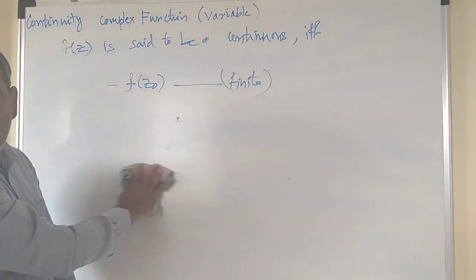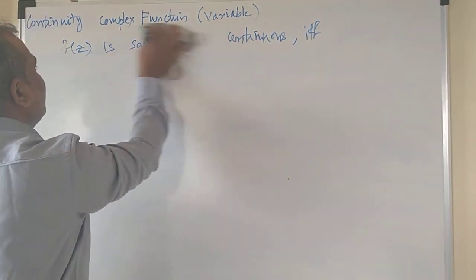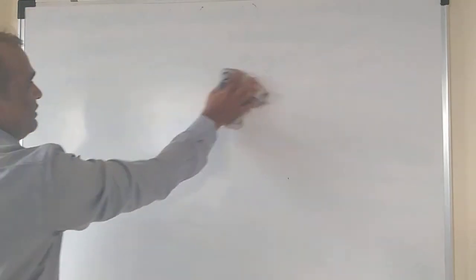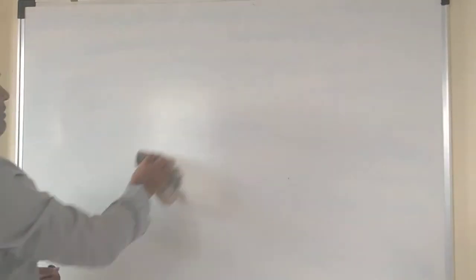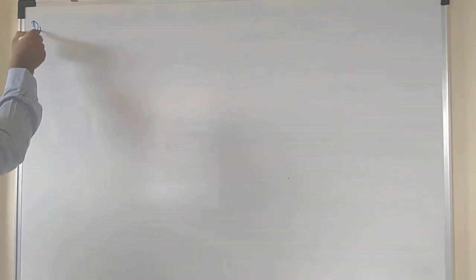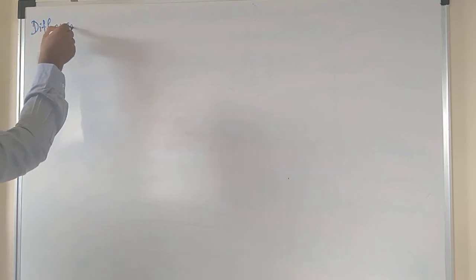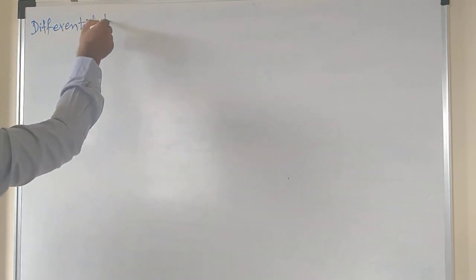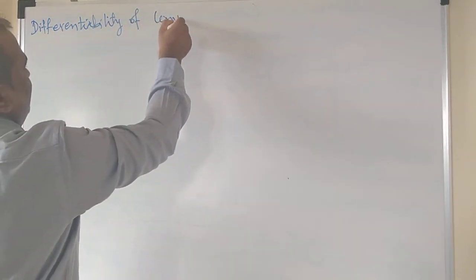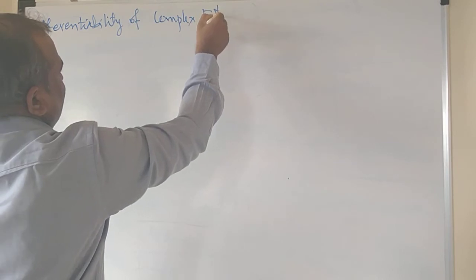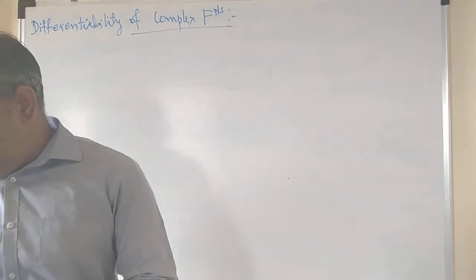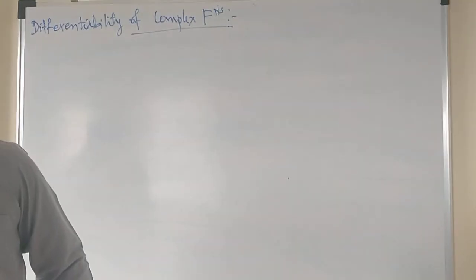And the next topic is the differentiability of the given complex function. I will wind this up very fast because these are not very important points. So, differentiability of a complex function.